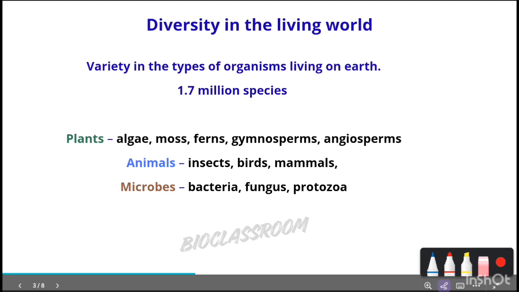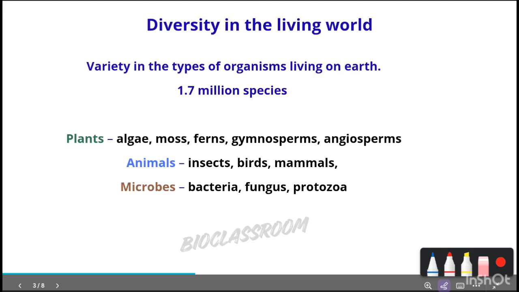So first we can see what is diversity. Diversity means the wide variety of life found on earth. It includes differences within species, between species, and among ecosystems. Here the difference is the main important part, because due to the differences, these varieties are arising.